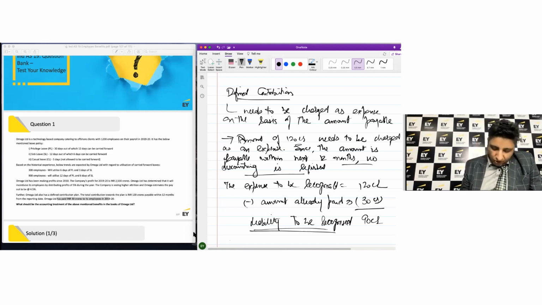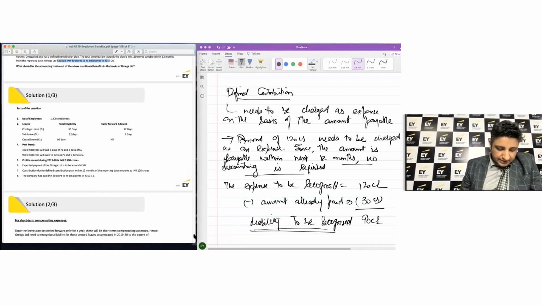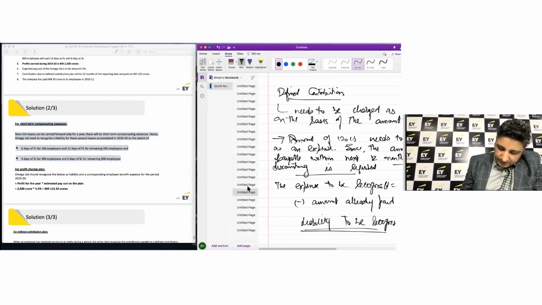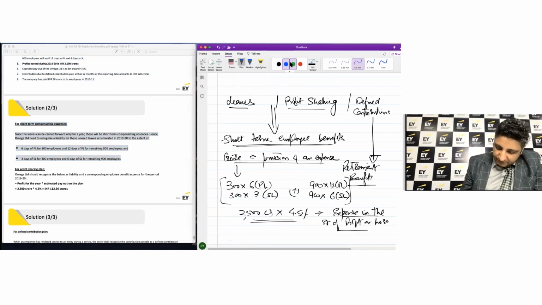Okay, let's have a formal look at the solution here. So that's all information given, the number of employees, etc. I don't want to spend a lot of time on this, but yes, if you look at the short-term compensation expenses, we would need to recognize the 6 days of PL for 300 employees and 12 days of PL for remaining employees. And that's what we have done as well. So let's have a look at it. We have got 300 into 6 and 900 into 12, and then 300 into 3, and then of course 900 into 6.